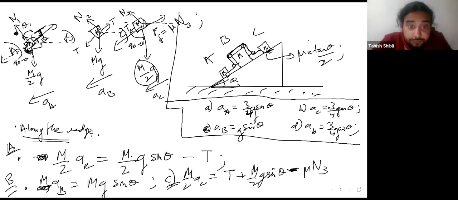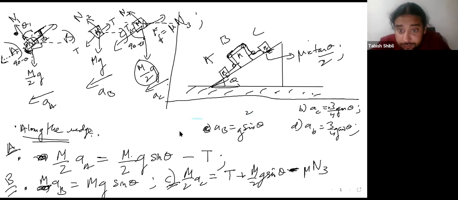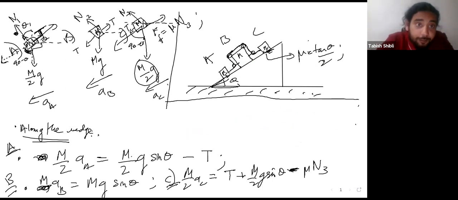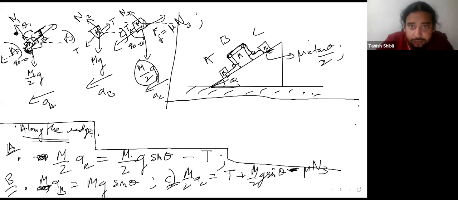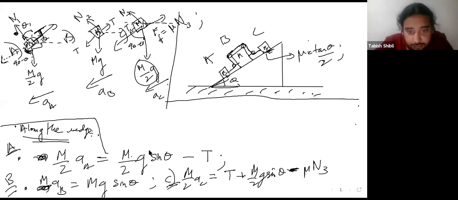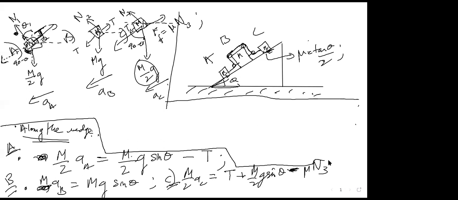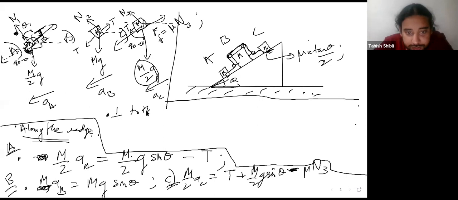Let's remove some things here. Now what we talked about was along the wedge. Now let's talk about perpendicular to the wedge. So now you have perpendicular to the wedge. What happens to A?